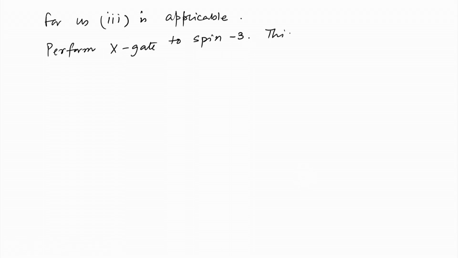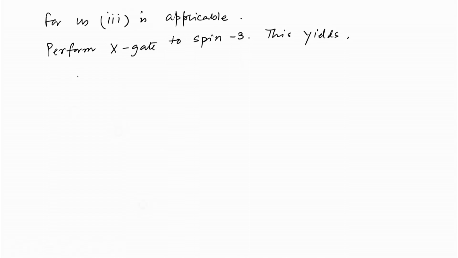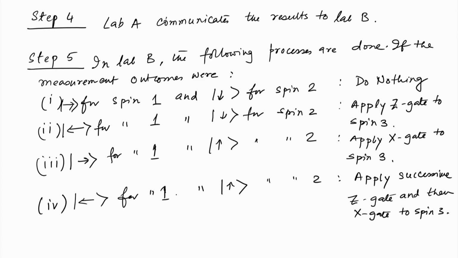This yields a by root 2 up, up, up. So, if it sees the first spin in the right state, then it will not do anything.